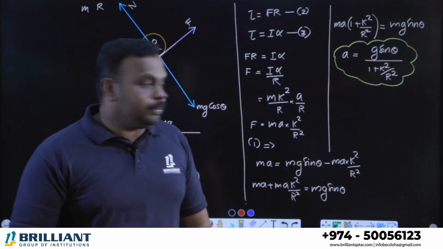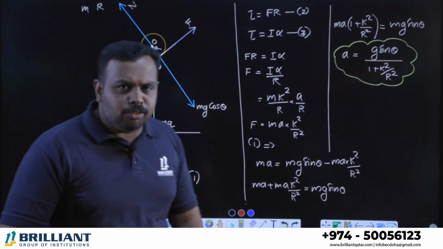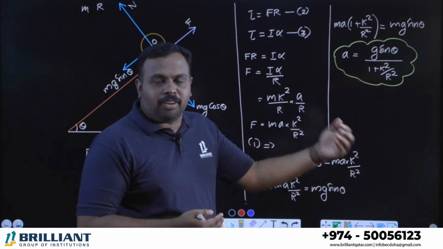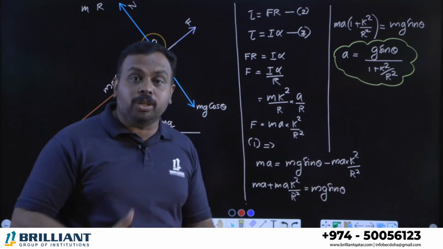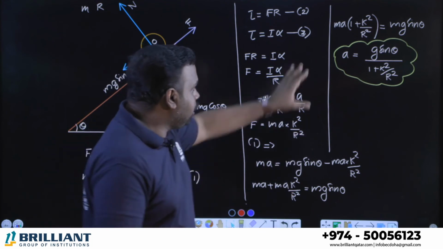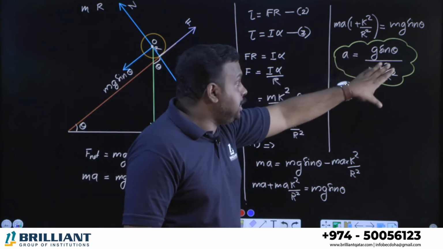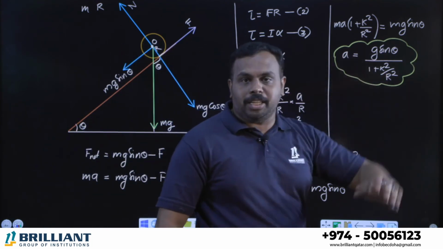a equals g sin theta by 1 plus k square by r square, right? The formula is fine, but still the question is how can we find which body will reach the bottom first. I'll explain it. Come back to this equation: a equals g sin theta by 1 plus k square by r square, right?